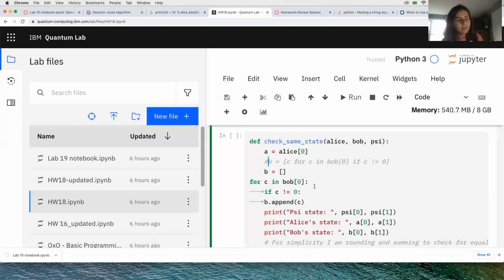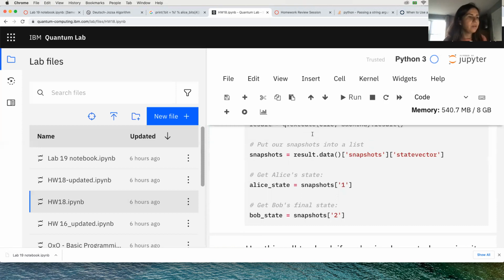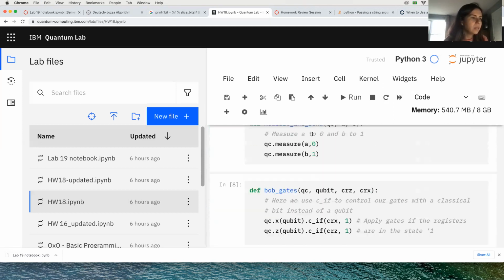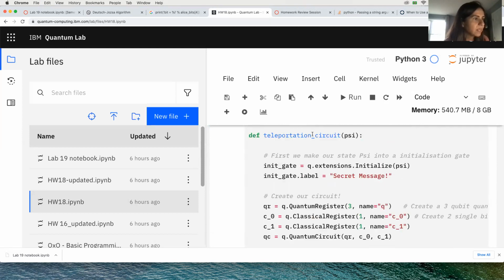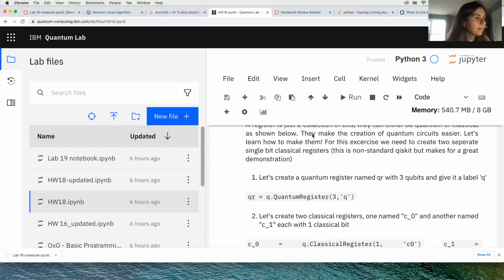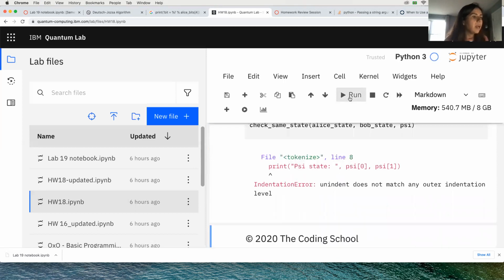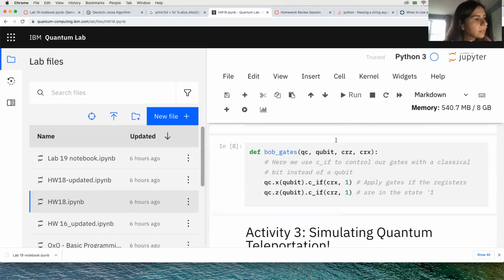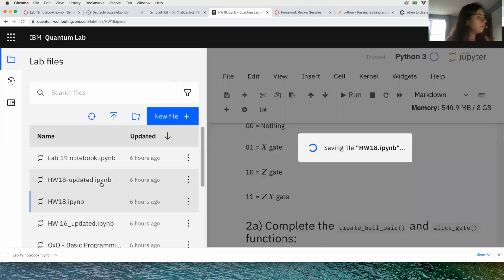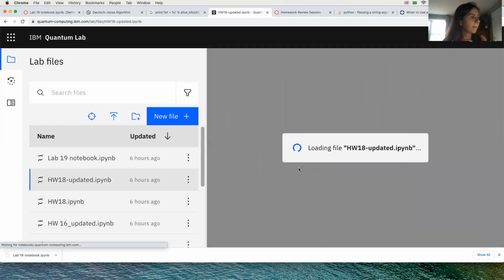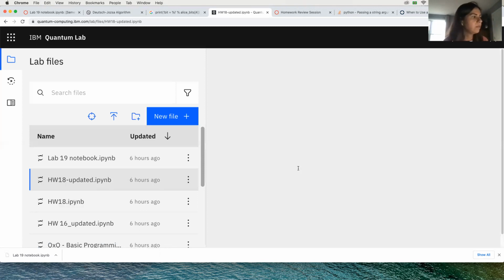And why does this happen? It happens because when we're doing the snapshots in the circuit, I need to run this again. I'm going to go to the updated version, where you can see it better.